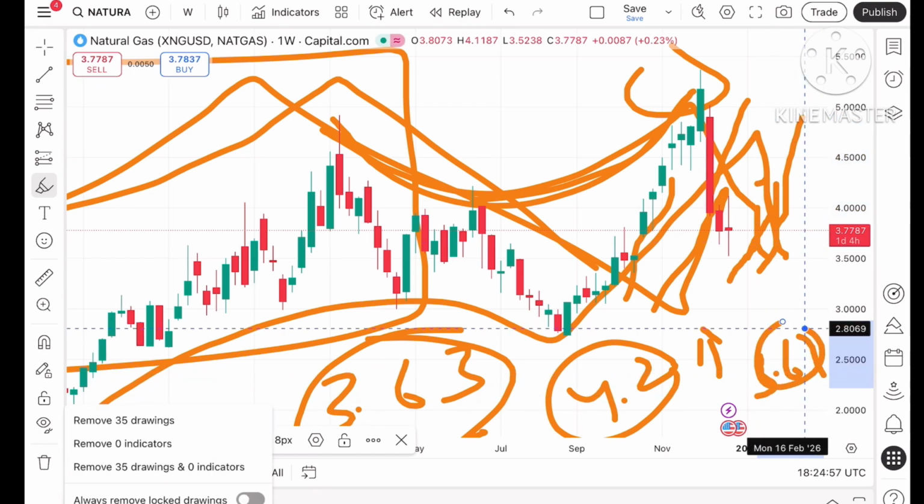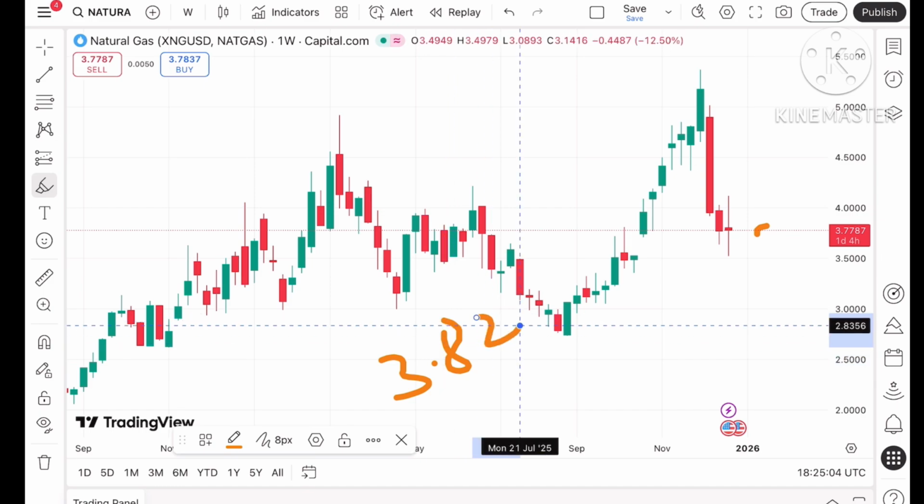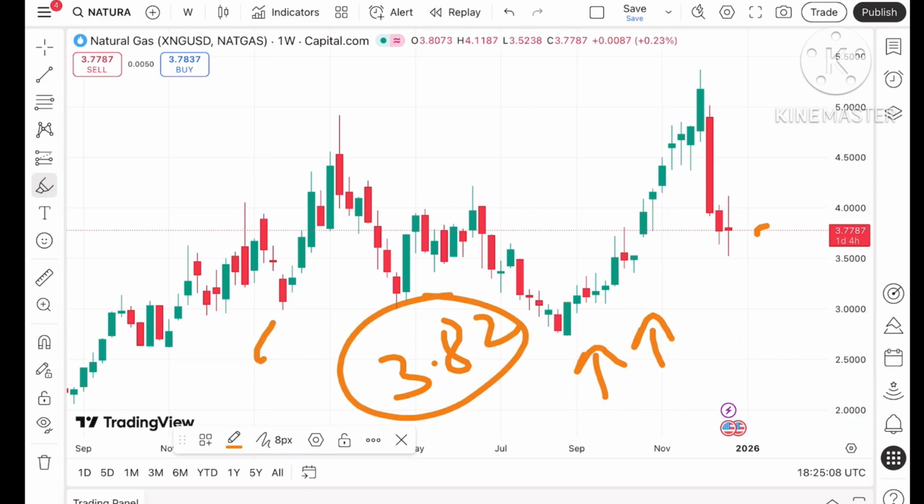So let's see, suppose the price starts sustaining this level and goes above 3.82 and sustains, then we can see it try to go upside. So this is a resistance.